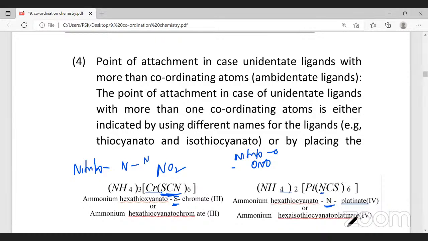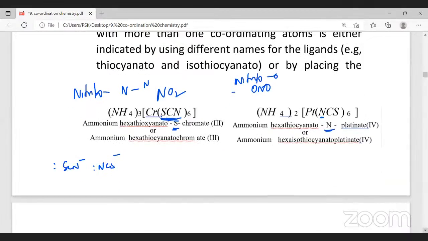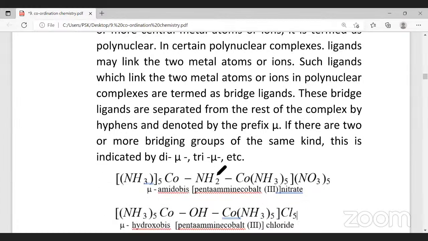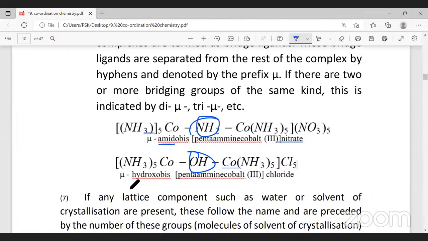This example is also for an ambidentate ligand, SCN minus, thiocyanate ion, SCN minus and NCS minus. Here it is sulfur and here it is nitrogen. Ambidentate ligands. So, bridging group, we spoke about bridging group. You can see here, cobalt is there and NH2 is a bridging group. So you write mu amido. And if OH is the bridging group, you write it as mu hydroxo, I told you.